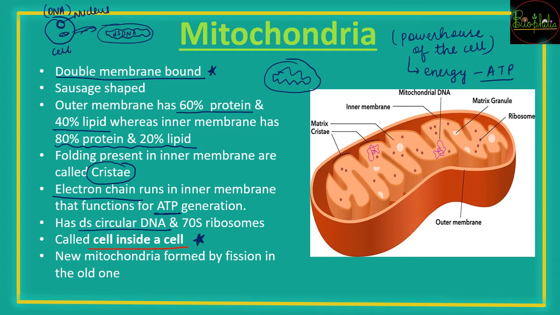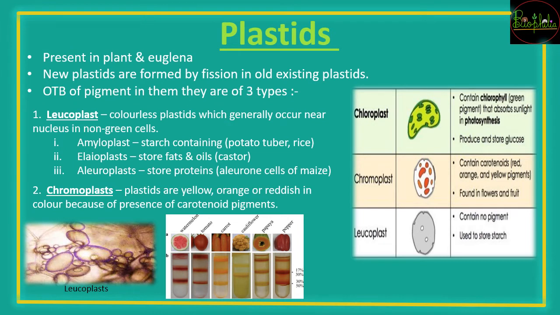So how is a new cell formed? It can be formed by fission. Similarly, mitochondria are also formed by fission. So one mitochondrion splits into two new mitochondria. The next is the plastids. These plastids are somewhat similar to mitochondria. Why are they similar? Because again these are double membrane. They also have two membranes, one outer and one inner.